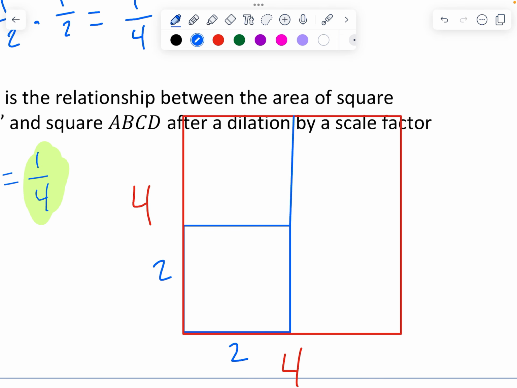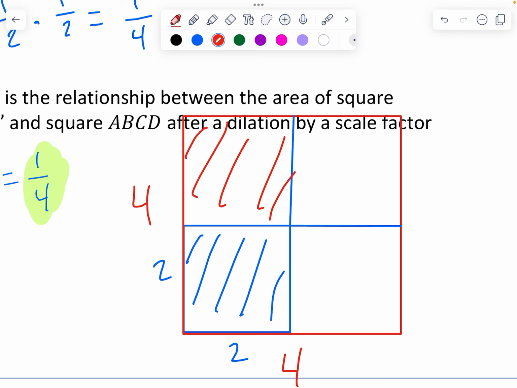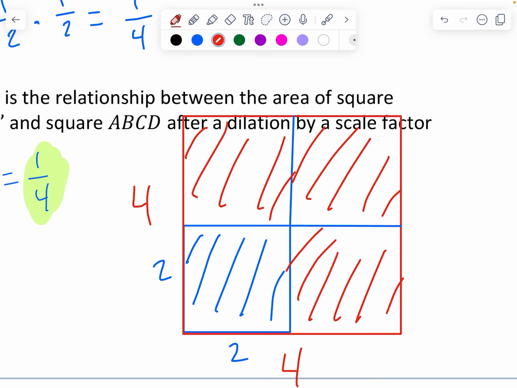Well, there's another one, and then there's 2 more over there. So this was our original shape right here. Now we have 4 of our original shapes. So when we doubled the sides, the area got 4 times as big because we had to double 2 sides. So we doubled 2 times, and 2 times 2 is 4.